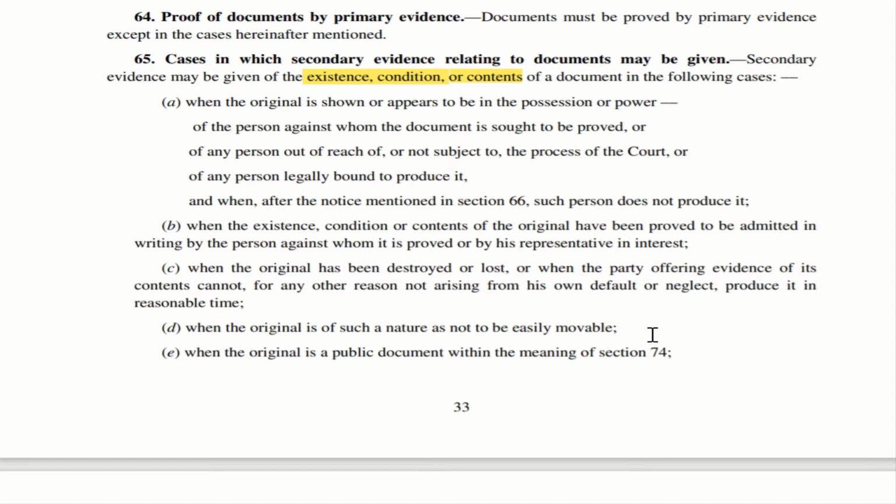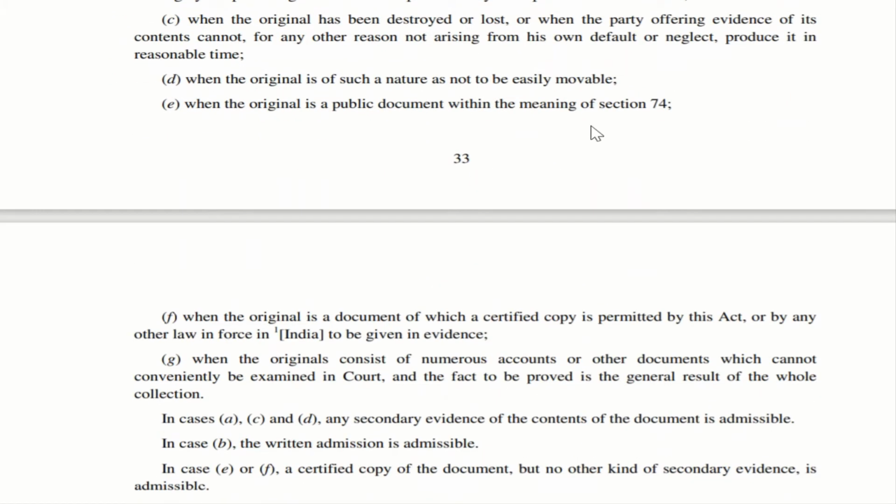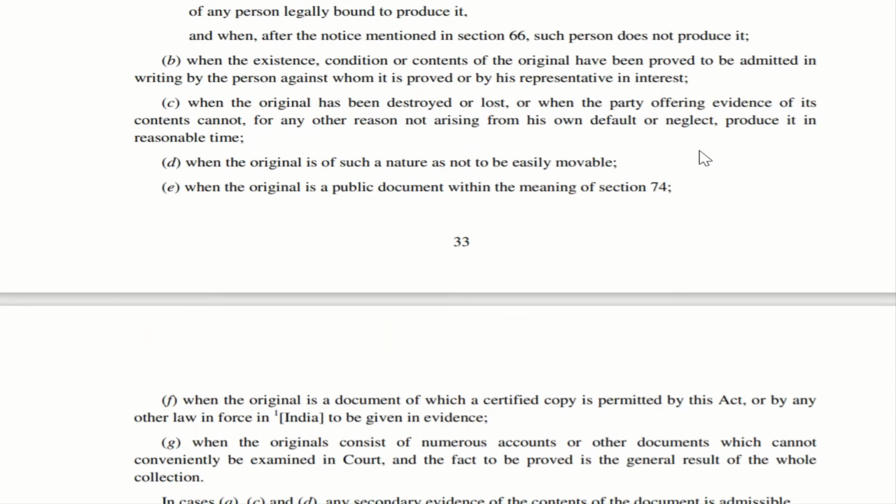Imagine it is containing some 20,000 pages or say some 50,000 pages. It's so huge and it cannot be moved. In that case, the secondary evidence can be given. E. When the original is a public document within the meaning of section 74, with respect to a public document, secondary evidence can be given.